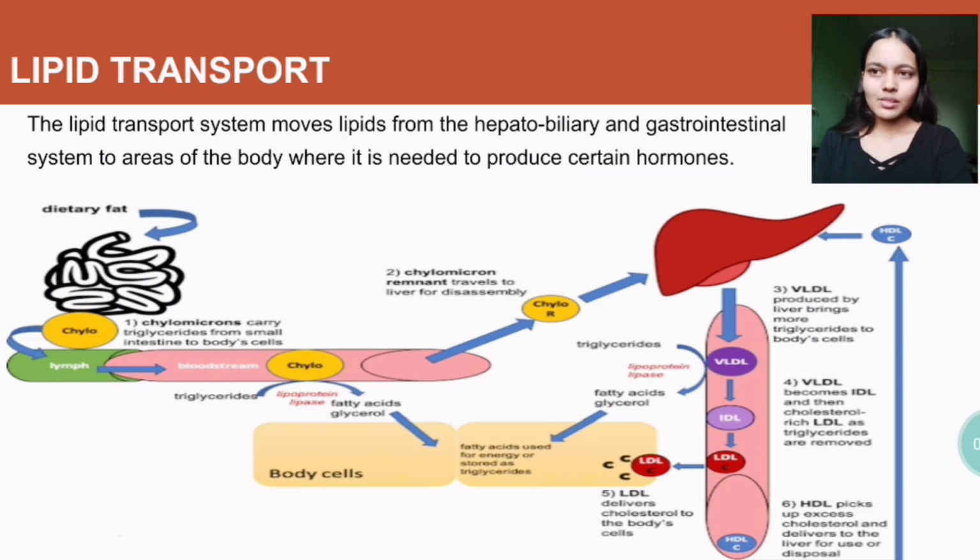First we will see lipid transport. The lipid transport system moves lipids from the hepatobiliary and gastrointestinal system to areas of the body where it is needed to produce certain hormones.